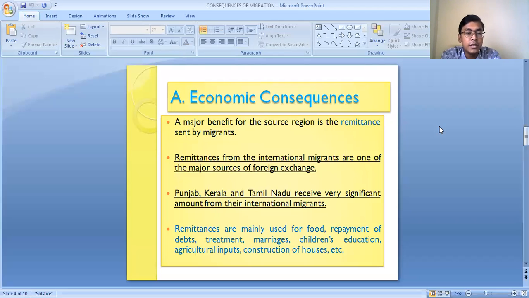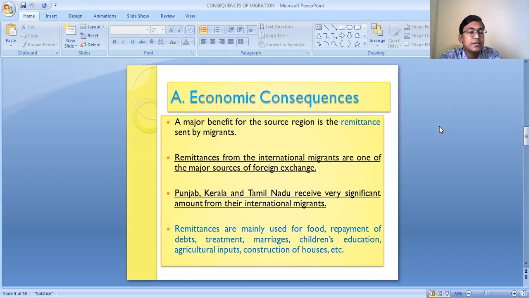In our country, many people have migrated to different countries of the world. They are working in those countries and sending money to their family members who are living in our country. So remittances from these international migrants are one of the major sources of foreign exchange in our country.